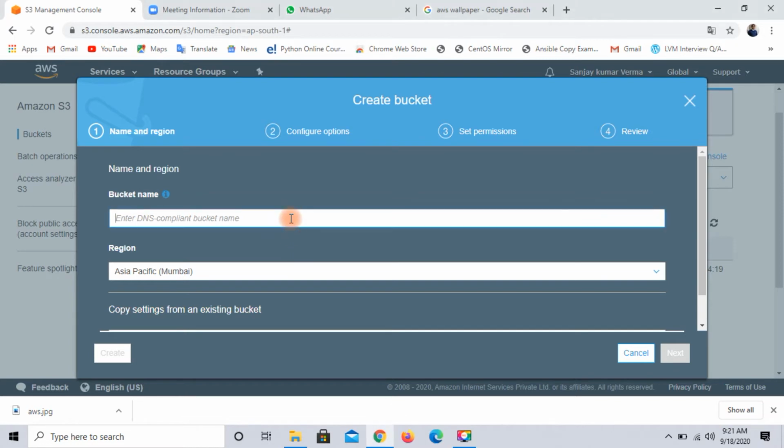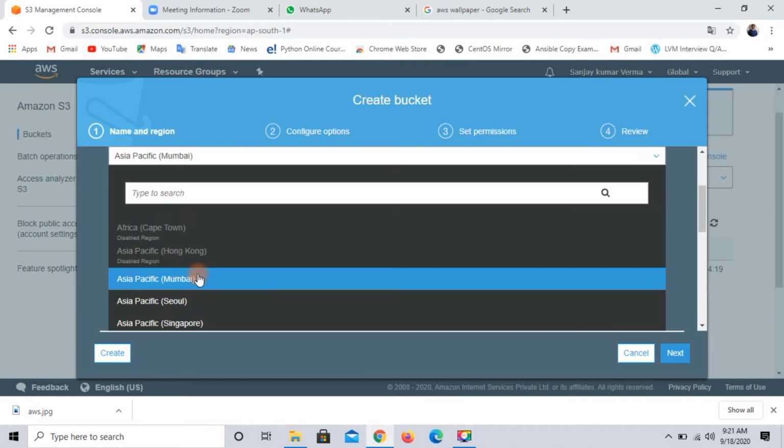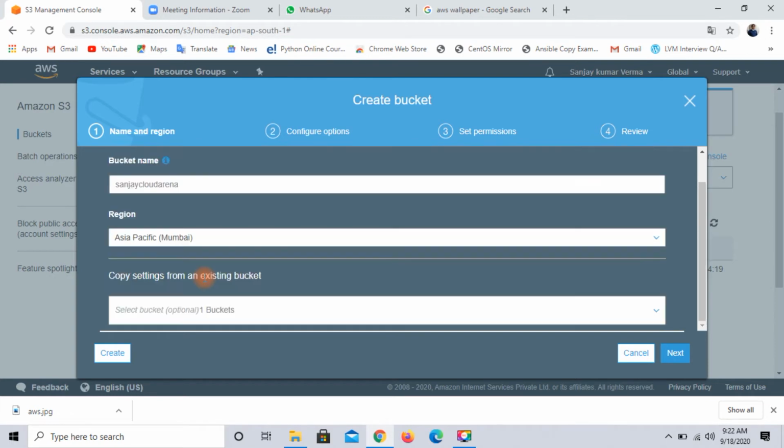I am assigning the name Sanjay Cloud Arena and my region is Asia Pacific. You can choose any region which you want, but I am using the Asia Pacific region. Then click on next.